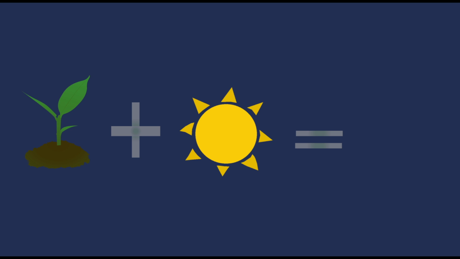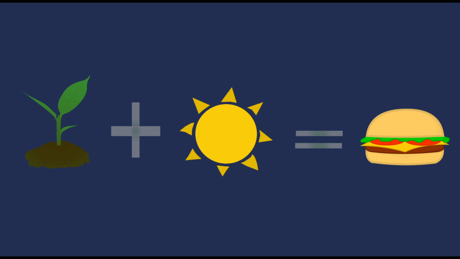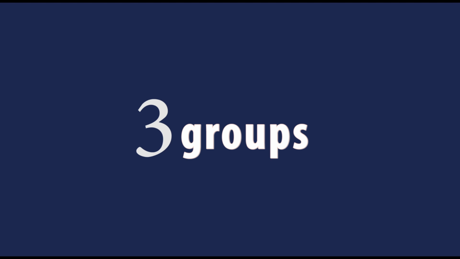Plants are called producers because they are able to use light energy from the sun to produce food or sugar from carbon dioxide and water. Animals cannot make their own food, so they must eat plants and/or other animals. They are called consumers. There are three groups of consumers.